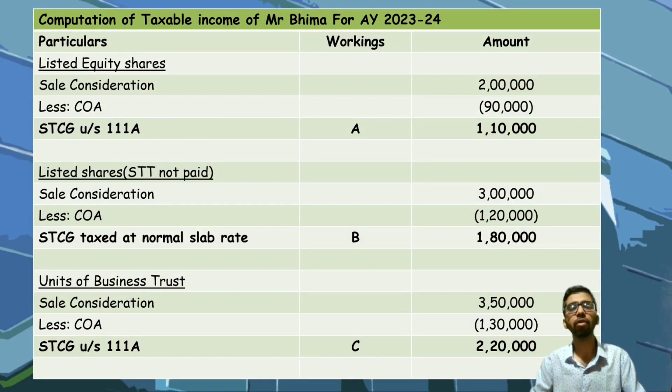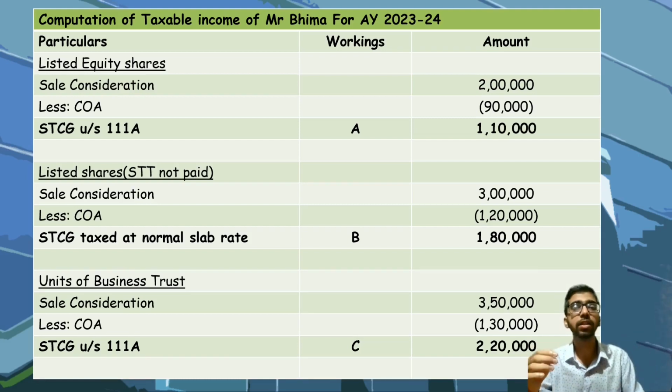Computation of taxable income for Bima for assessment year 23-24. First, listed equity shares. Sale consideration as mentioned in the question is 2 lakh. Cost of acquisition is 90,000. If you deduct that, short-term capital gain under section 111A is 1,10,000. This is considered to be A. This should be taxed at 15% with no chapter 6A deduction and no rebate.